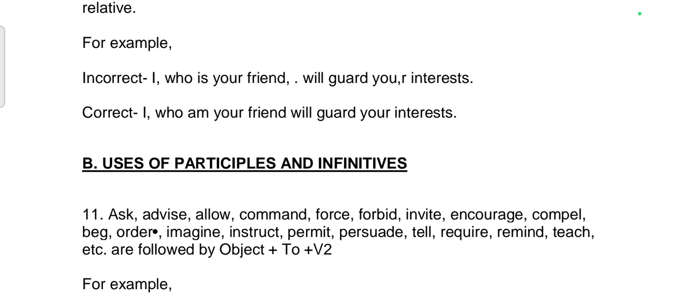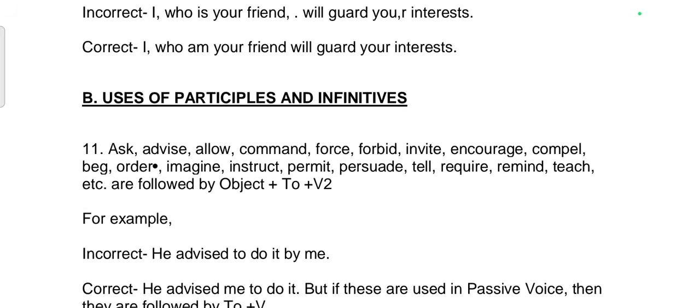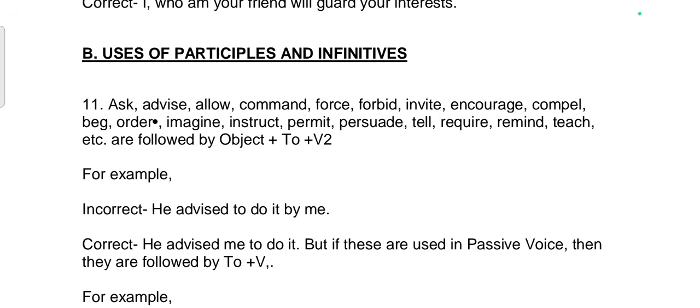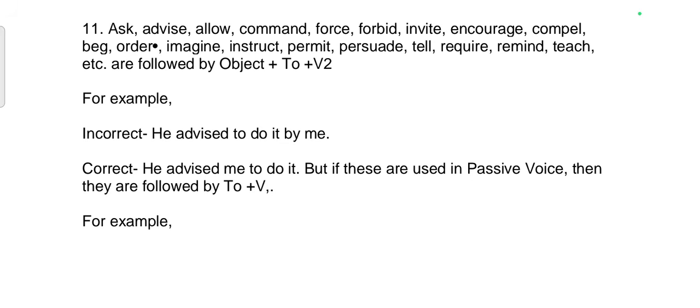B. Uses of participle and infinitives. 11th rule: ask, advise, allow, command, force, forbid, invite, encourage, compel, beg, order, imagine, instruct, permit, persuade, tell, require, remind, teach, etc. are followed by object plus "to" plus the first form of the verb. For example, incorrect sentence: He advised to do it by me. Correct sentence: He advised me to do it.